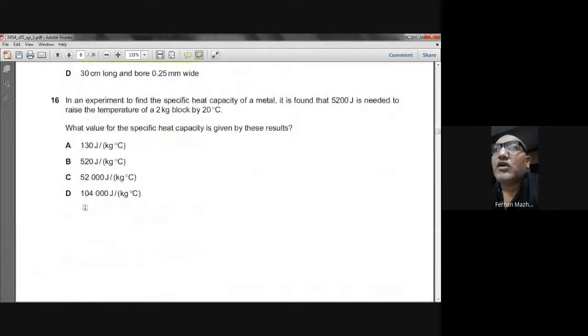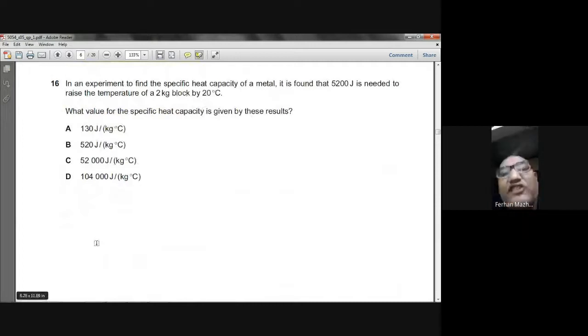Okay. Question number 16. In an experiment to find the specific heat capacity of a metal, it is found that 5200 joule is needed to raise the temperature of a 2 kg block by 20 degrees centigrade. What value of the specific heat capacity is given by these results? We know the heat, we know the change in the temperature is 20 degrees centigrade, we know the mass is 2 kg, and heat is equal to mc delta theta. So just put the values, find out the value of the C.